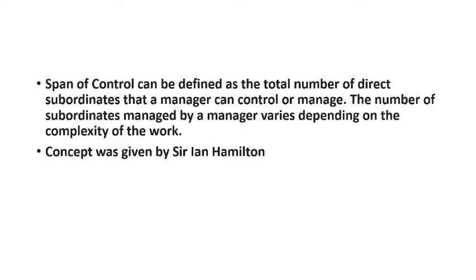Span of control can be defined as the total number of direct subordinates that a manager can control or manage. So for example, a mother has 4 to 5 sons. एक मम्मी के 4-5 बेटे हैं और चारों को एक साथ मम्मी ने काम पे लगा के रखा है. तो मम्मी is what? She is the manager and her sons are the employees. So you should remember that they can be the subordinates. This is just an imaginary example I am giving.